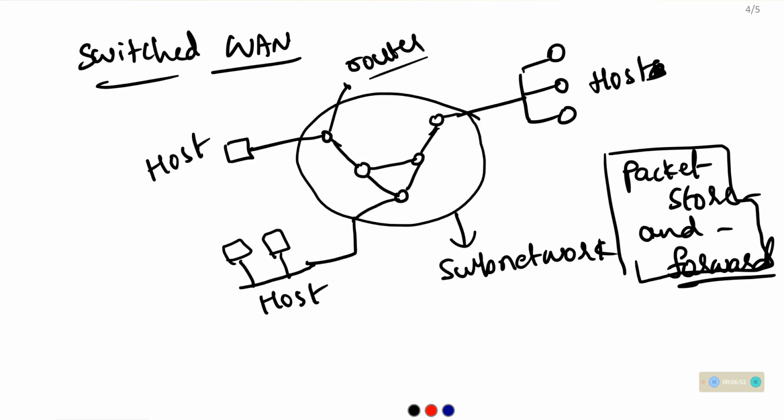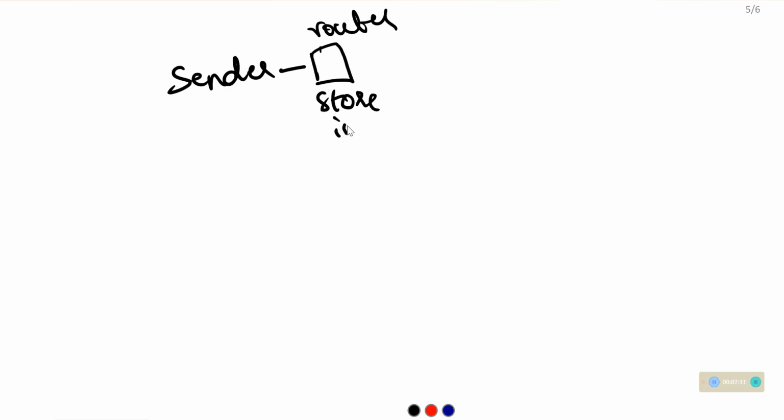When data arrives from the sender on an incoming line, the router stores it in a buffer, chooses the appropriate outgoing line, then forwards it to the receiver.